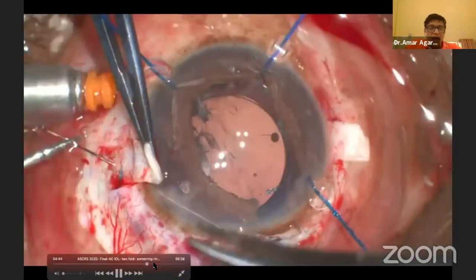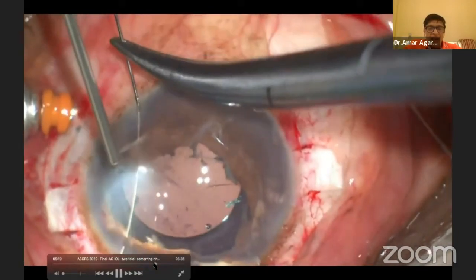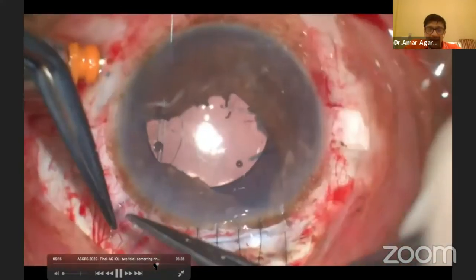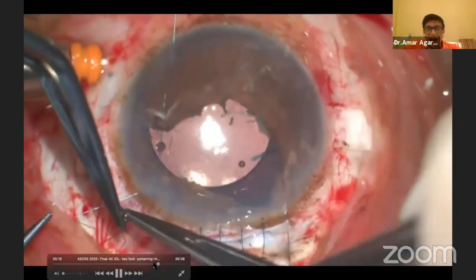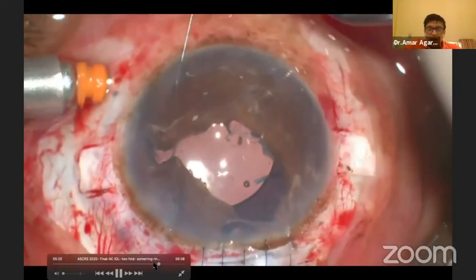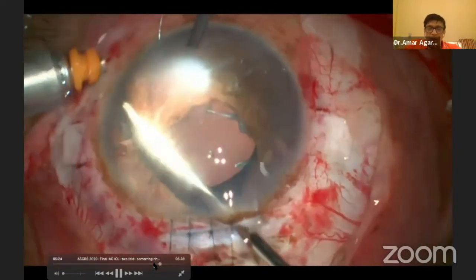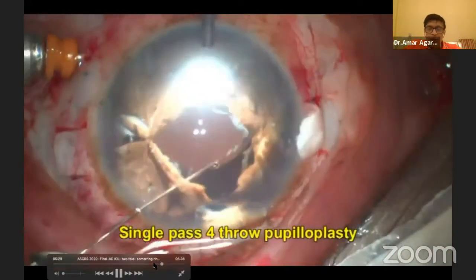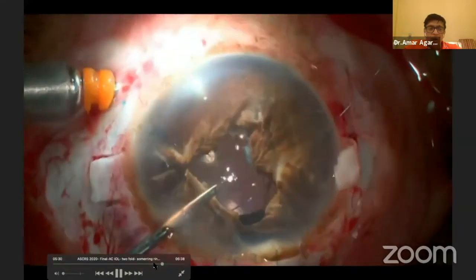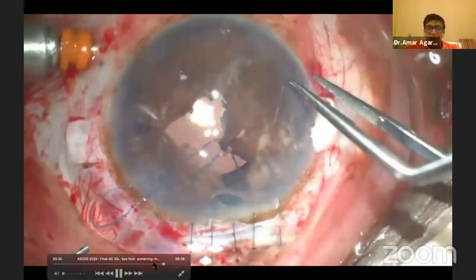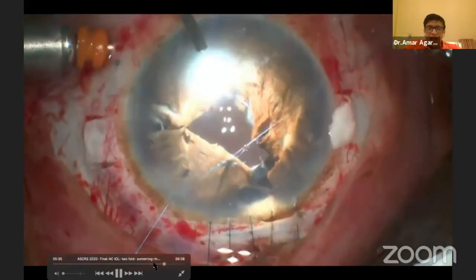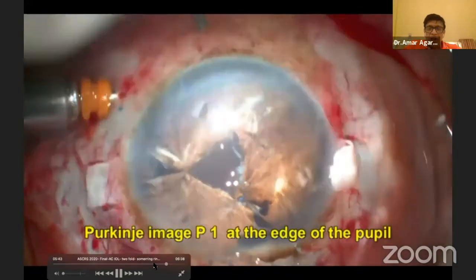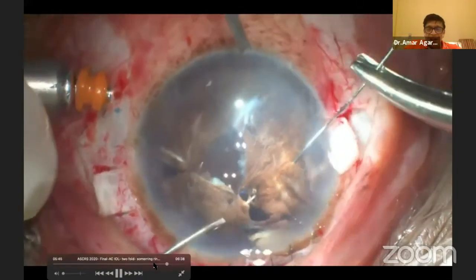Once that's done, I'm now going to do the 4-throw pupilloplasty and bring that pupil down. So in this case, we have combined both the hang-back, or trocar-assisted iridodialysis repair, and the single pass 4-throw pupilloplasty, and brought the pupil down. Remember, the Purkinje image has to be bang centered. See how you can bring that pupil down as much as possible to make the patient post-operatively very nice. There is a problem in this iris, there is no doubt about it, but still things can be done well. You can see the Purkinje image P1 at the center still comfortably there.